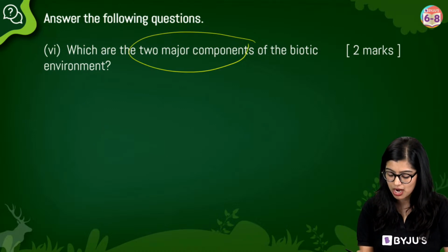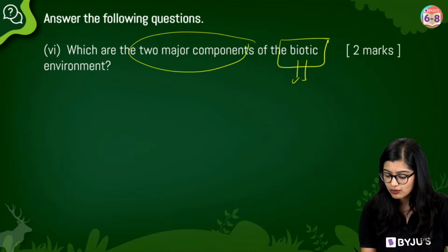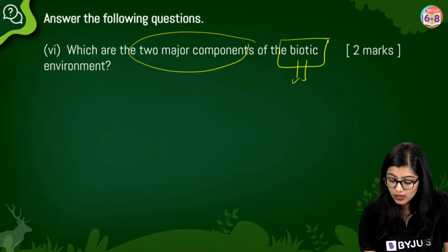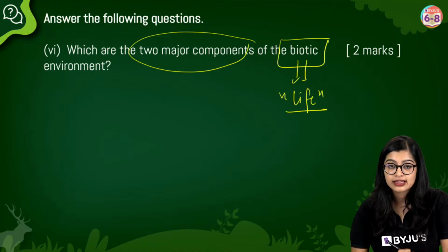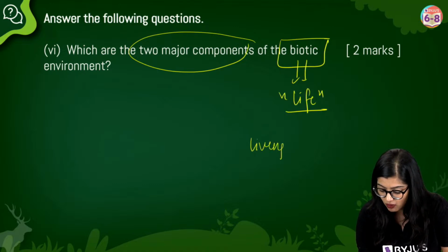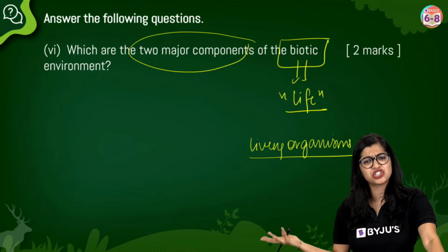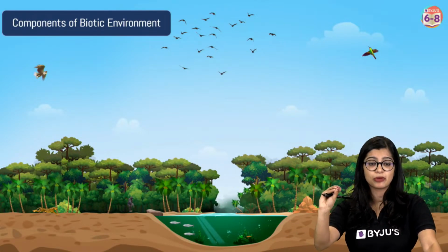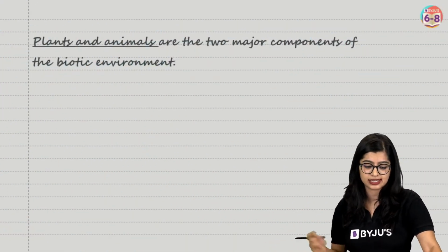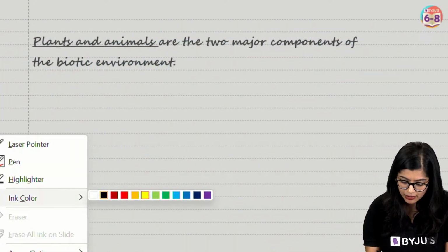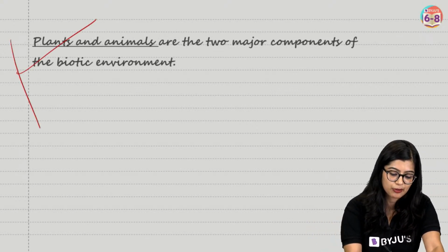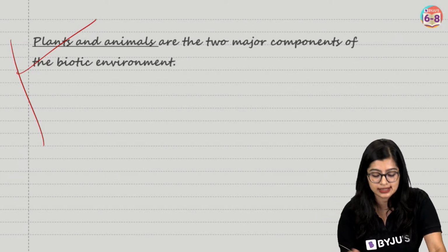Or you can get it for 1 mark also. But I want you to tell me, what does the biotic environment include? Yes, biotic. Bios means life, right? That means we're talking about the living organisms which are there. And when we talk about the 2 major components, animals and plants, it's as simple as that. So in one single word you can write that plants and animals are the 2 major components of the biotic environment. You will get 1 mark for this.